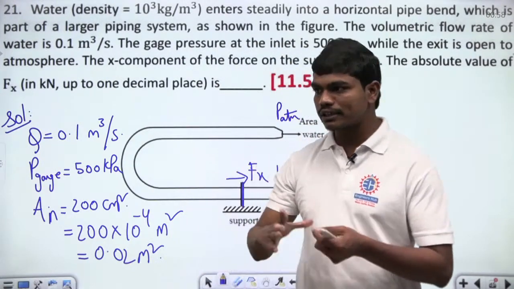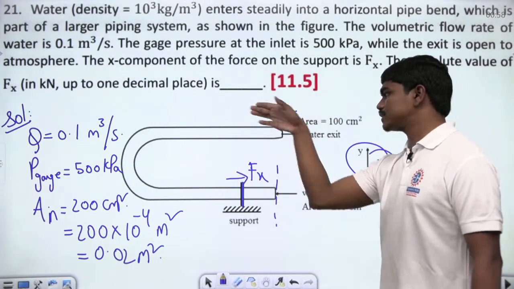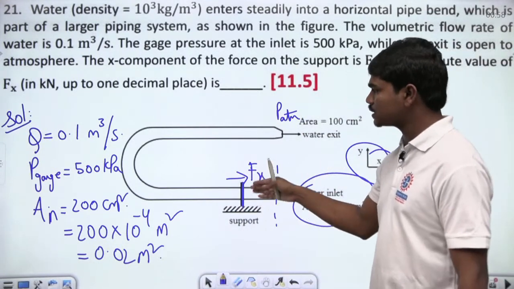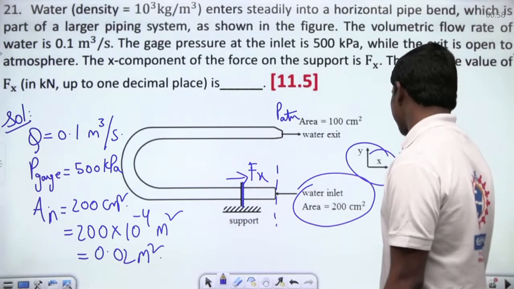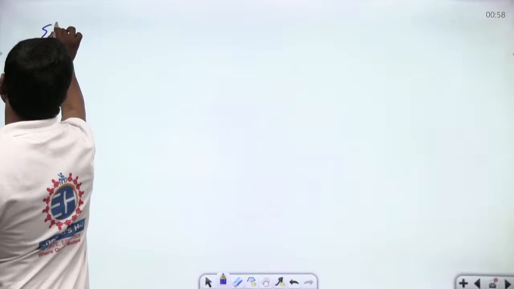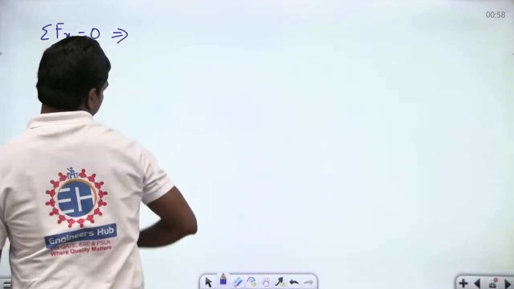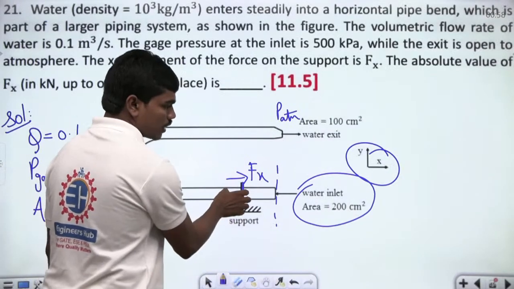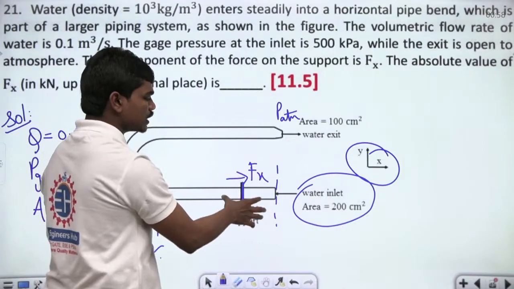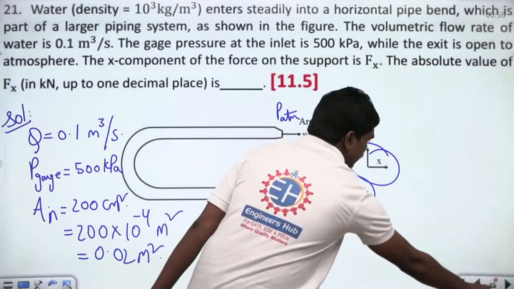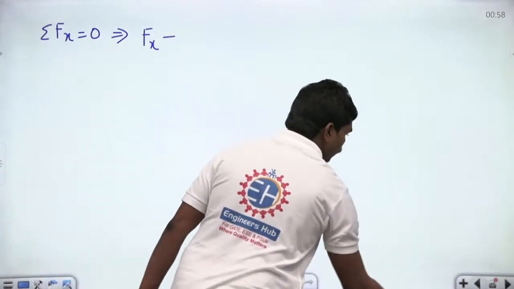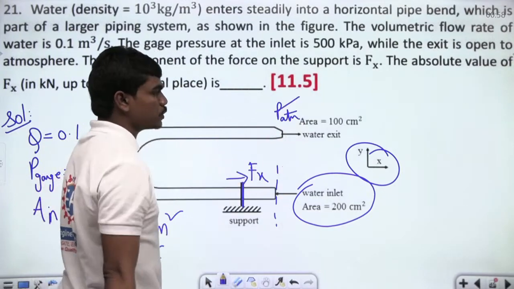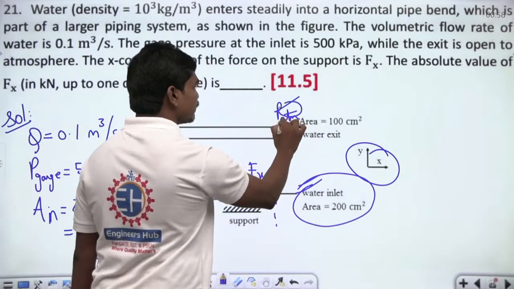There is some mass flow rate of the fluid that's entering into this pipe, which is of this bending shape, and the inlet area is 200 centimeters square, and the pressure exerted is of course in the left direction and the exit momentum is in the right direction. So no issues. Let us apply this momentum balance. So sigma Fx is equal to 0. Which implies, look, Fx is the force with which you need to hold this support. Otherwise, because of this motion, the support gets destroyed. So definitely we need to hold the support with some force Fx. So initially there is some force due to this pressure which is going left side. Since the exit is also exposed to atmosphere, let us consider only gauge pressures here and we'll neglect the effect of the pressure at the outlet.